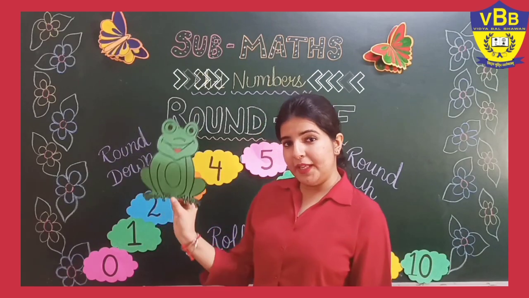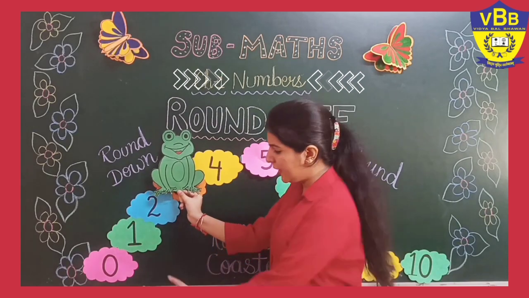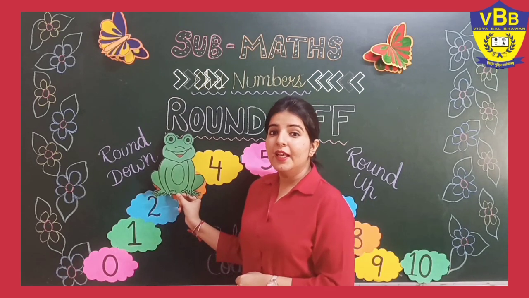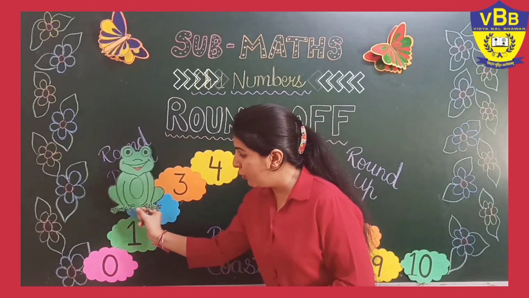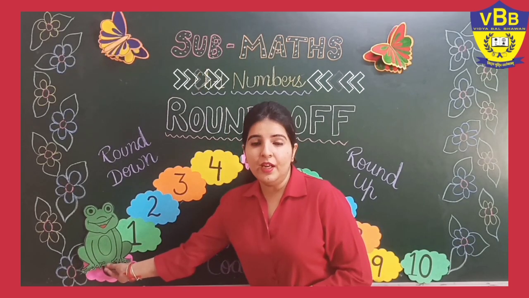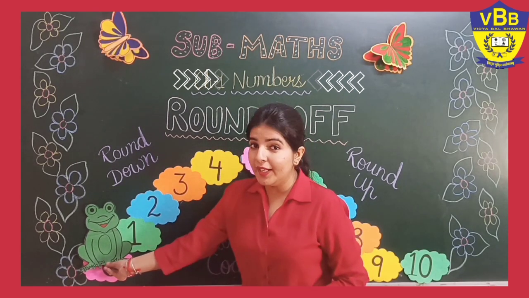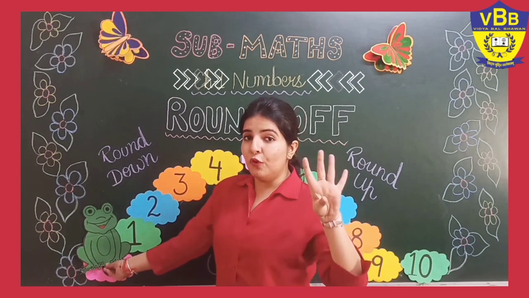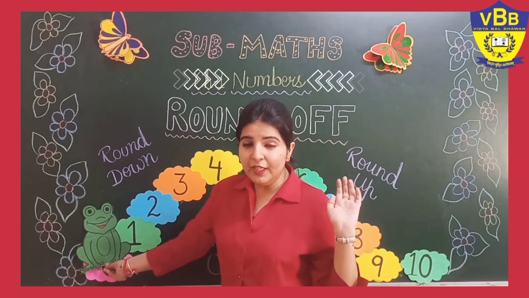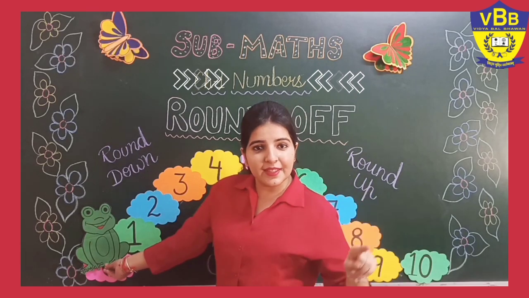So I am going to place my frog on number 3. Now tell me, is it near to 0 or is it near to 10? Tell me. It is near to 0. It will take less time to reach 0. So I will round down my number to 0. Why? Because I told you, 4 or below, let it go. Okay? So my number 3 will round down to 0.